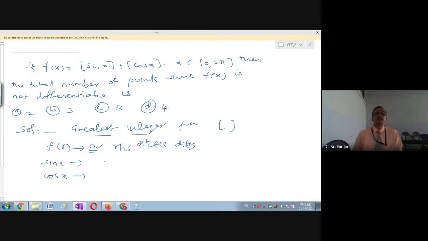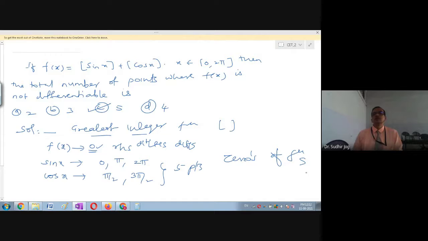It is not difficult to see that for sin it happens at 0, pi and 2 pi, whereas for cos it happens only at pi by 2 and 3 pi by 2. So definitely at these 5 points there is a problem of differentiability. So the answer is 5, correct? We only have to look at the zeros of the functions.